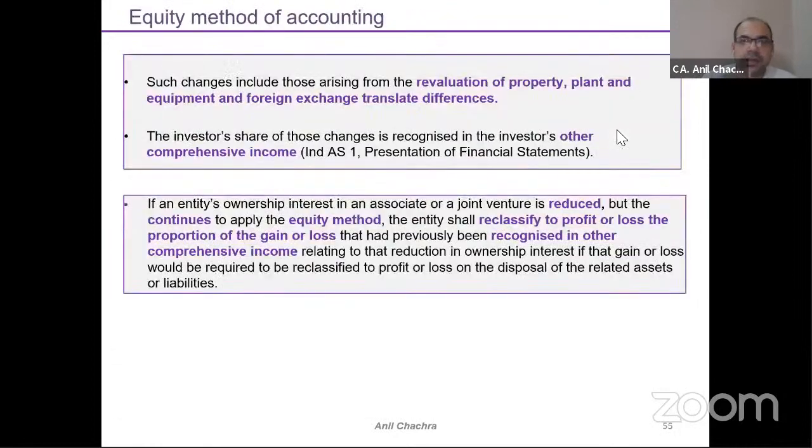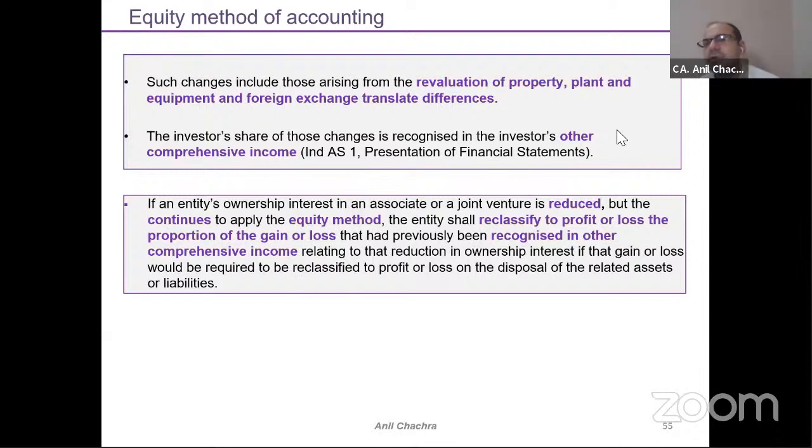Under this Ind AS 28, as we covered in Ind AS 110, uniform accounting policies should be there, right? Uniform accounting policies. In Ind AS 28, it has been mentioned that uniform accounting policies should be there. If suppose it is impractical, or my associate is not following the uniform accounting policies or the policy of the parent, right?